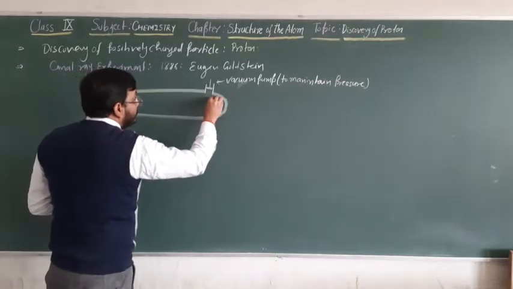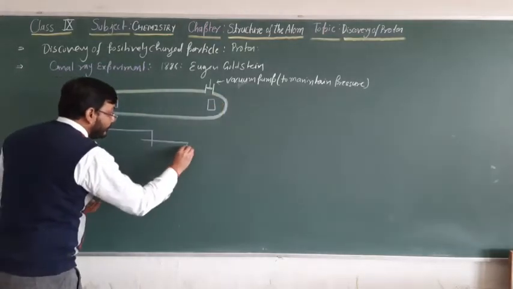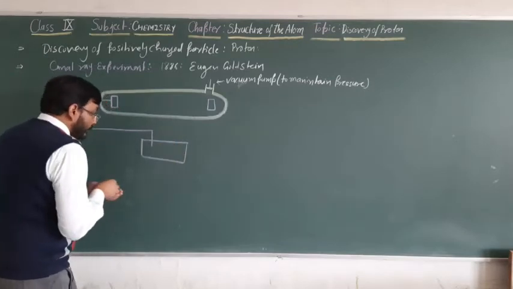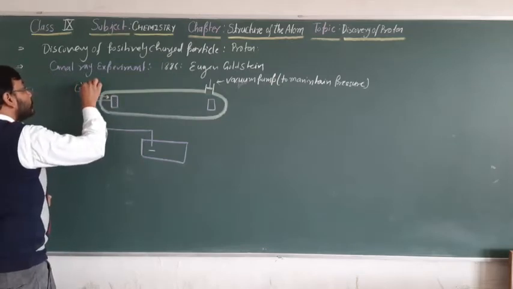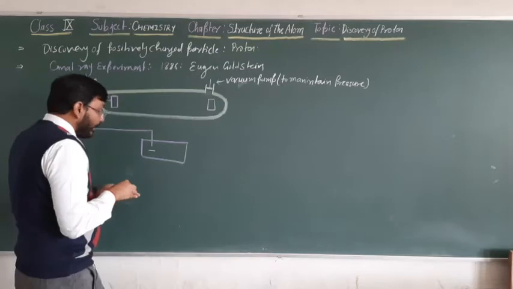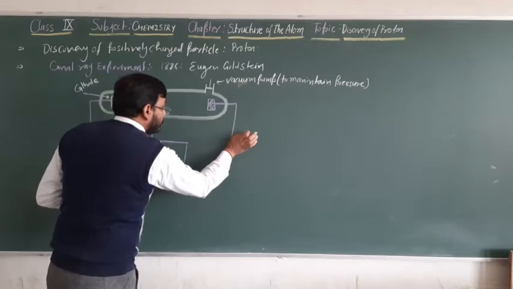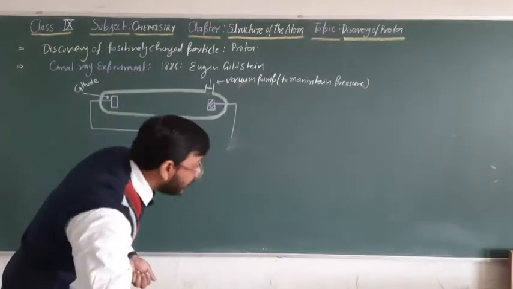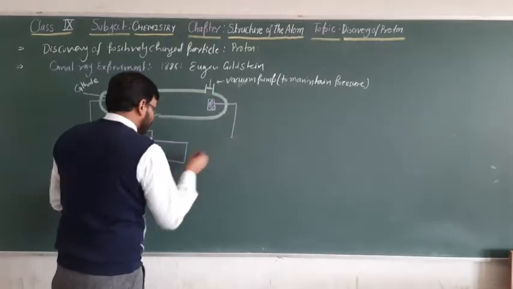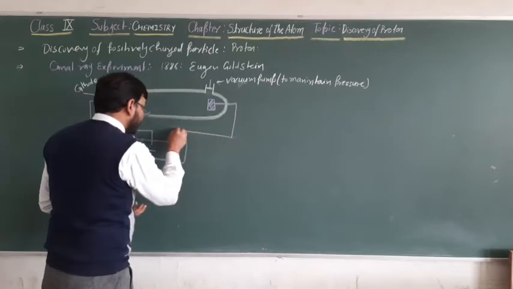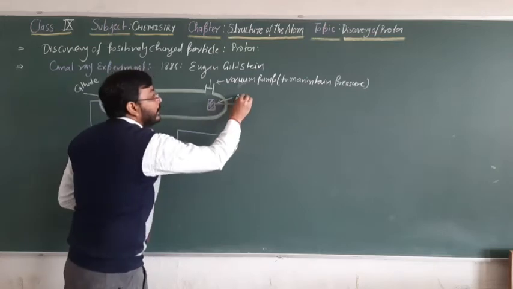The metal plate which is connected to the negative terminal of the battery, we call the cathode, and the metal plate which is connected to the positive terminal of the battery, we call the anode.